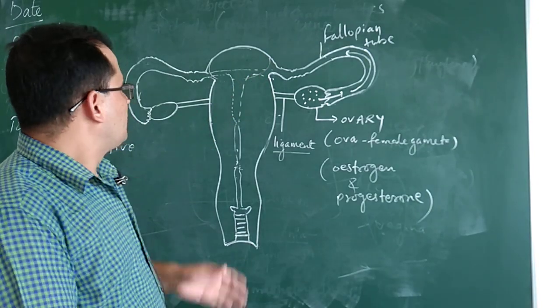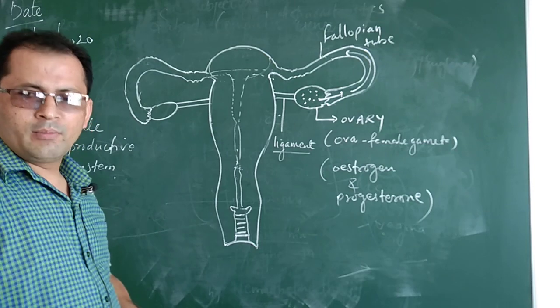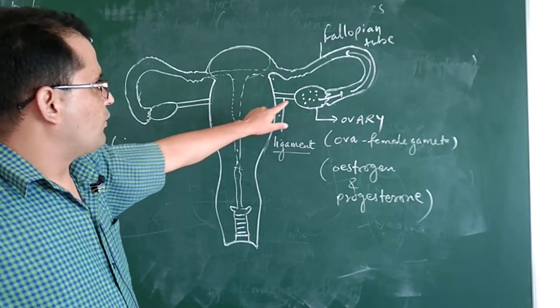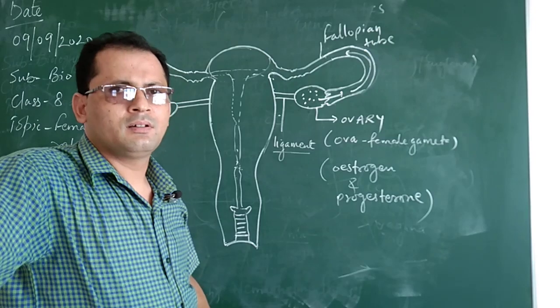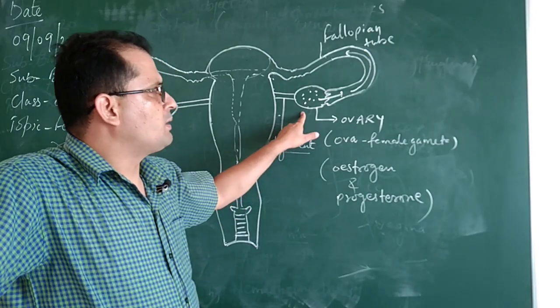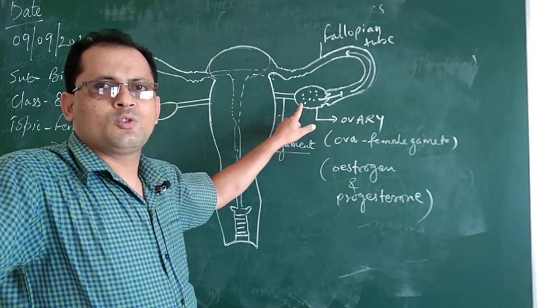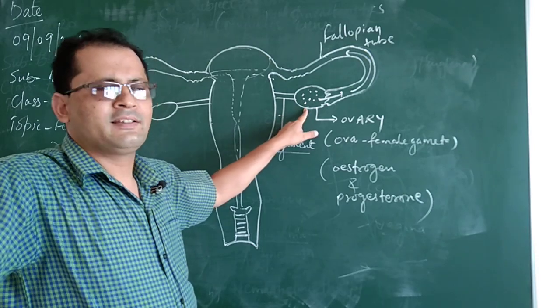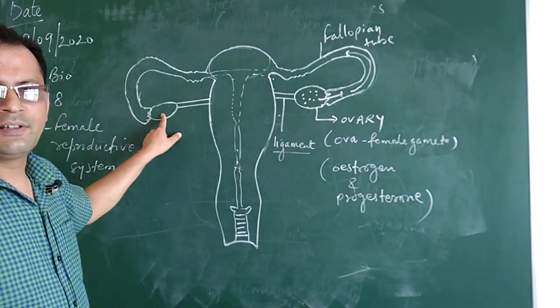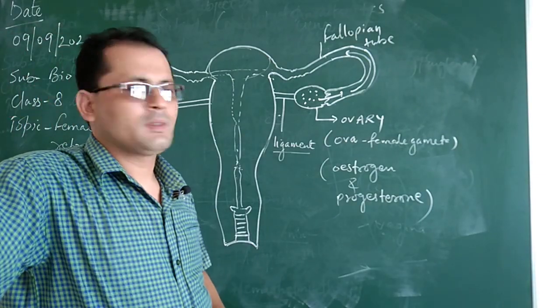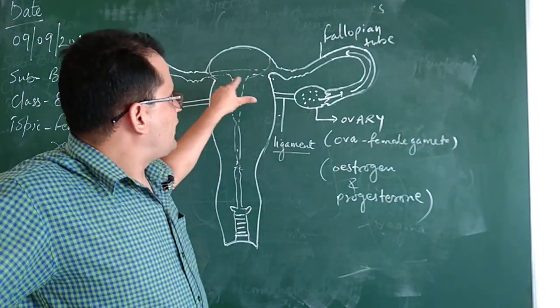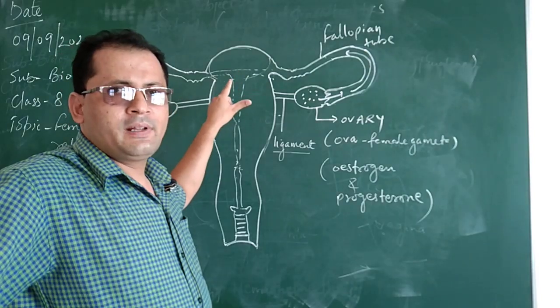One thing to remember here is that one mature ovum is produced every month. Suppose in one month one mature egg is produced in this ovary, and the next month it will be produced in this ovary. So alternately they are produced. Now this fallopian tube is where fertilization takes place.